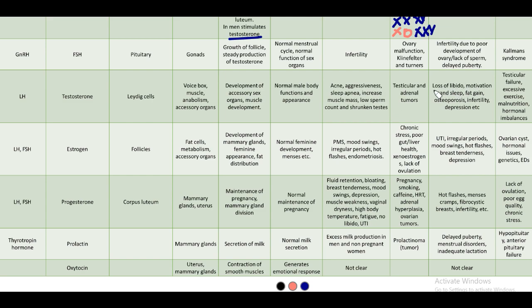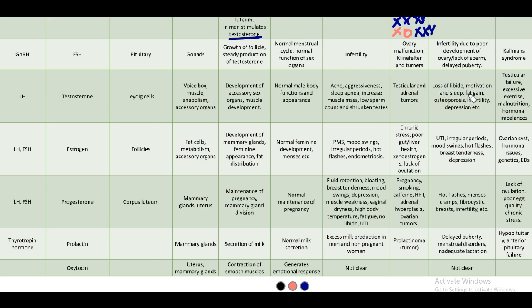If it is too low, there is loss of libido, loss of motivation and sleep, weight gain, osteoporosis, infertility and depression. Obviously it causes all the opposite of whatever testosterone does.